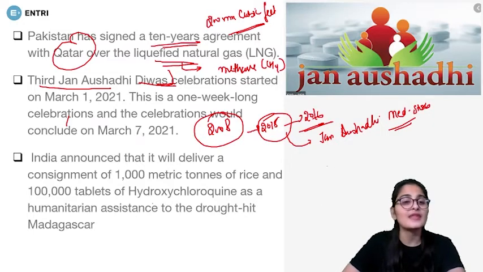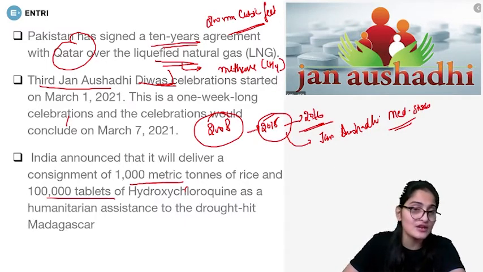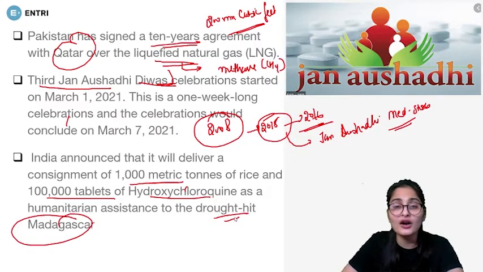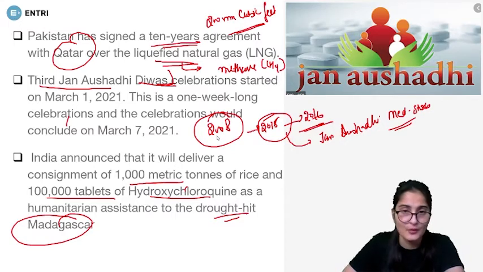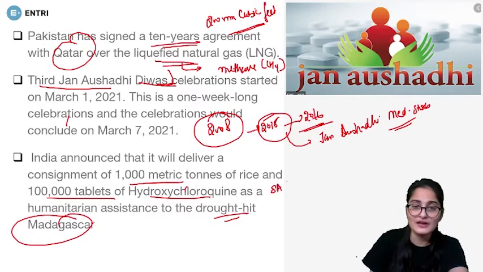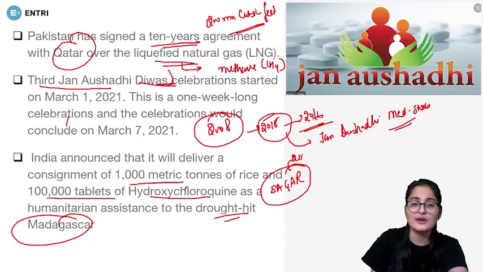Right? Then India announced that it's going to deliver 1,000 metric tons of rice and 100,000 tablets of hydroxychloroquine as assistance to Madagascar, which is currently famine hit, and it is immensely hit. The market of Madagascar has been hit immensely as of now, right? So for that part, under the Sagar initiative of India, again the initiative you have to know, Sagar initiative, which was started in 2015.